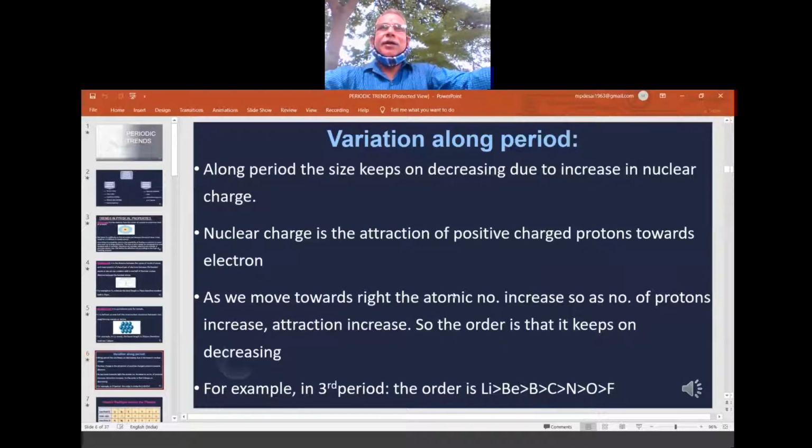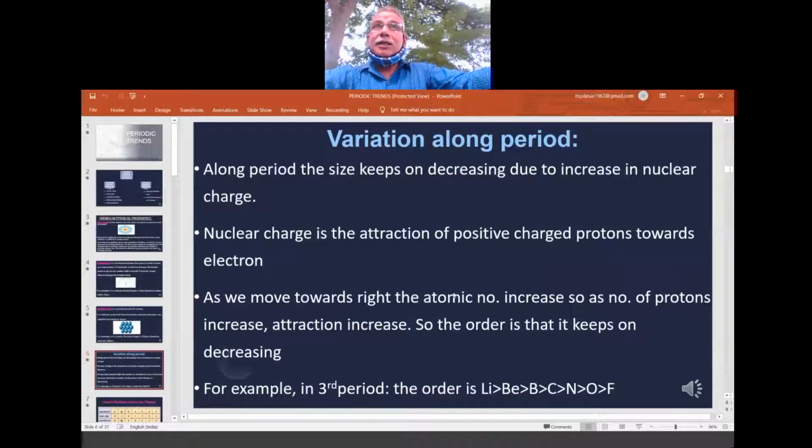As per the Aufbau principle, lithium is 1s2, 2s1. Then comes beryllium, 1s2, 2s2. So the electron enters the same 2s only. No extra shell is created. There is no p yet. But in the case of boron, 1s2, 2s2, 2p starts.